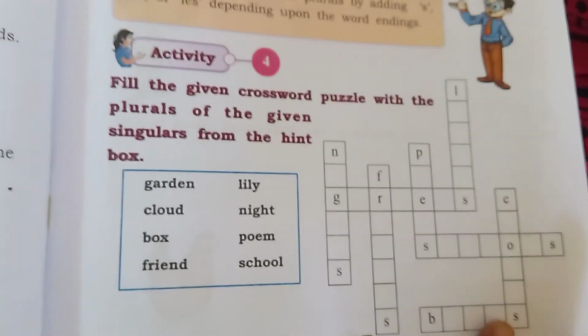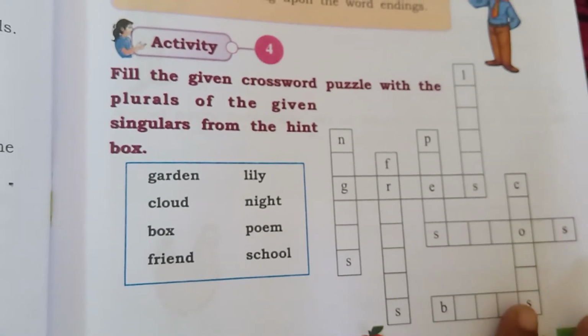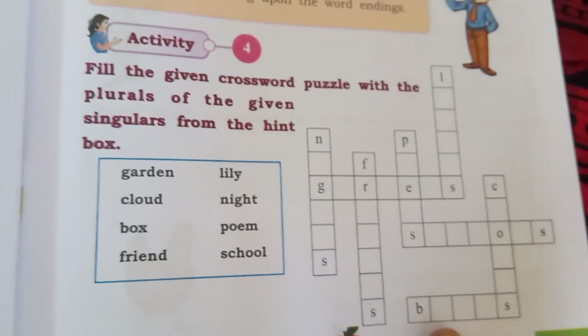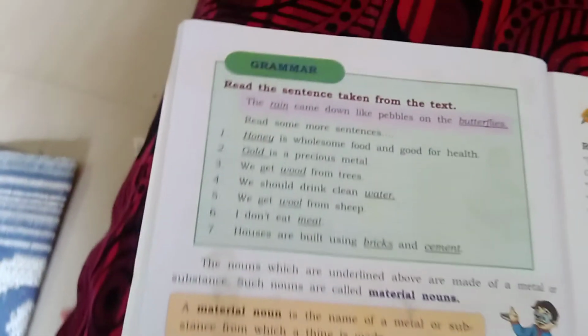This one we will fill up in the next class. Why am I leaving this empty? Because children, first you try. Do you understand what I am telling? First you try to complete this. In the next video I will show you the answers. Clear? Right. I am explaining what to do.